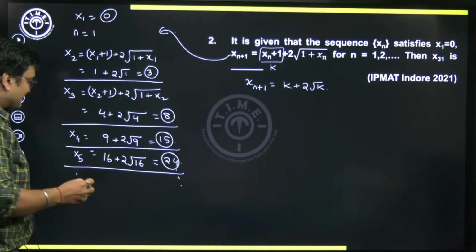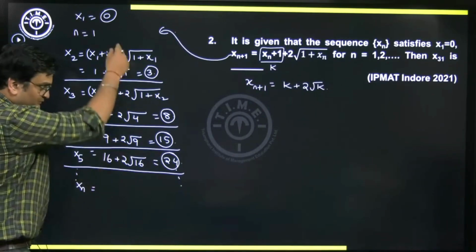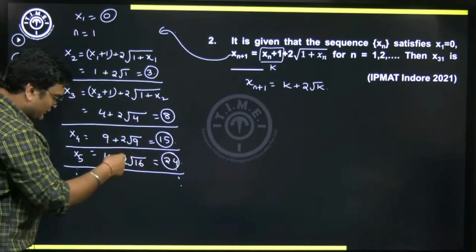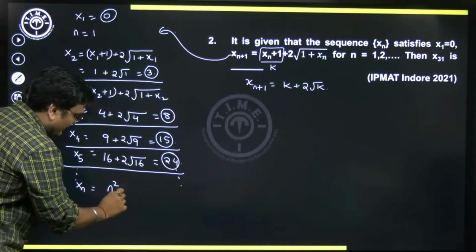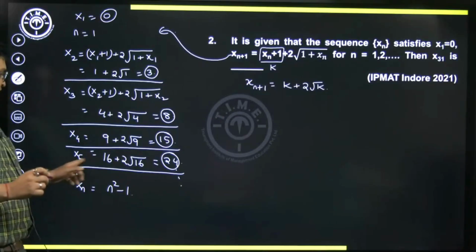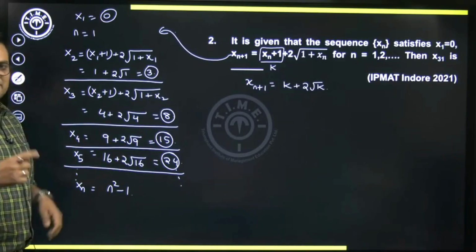Right? So can we say, generalize and say, xn in general, by this observation, if we continue like this, we can also prove it. xn is going to be, can I say, n square minus 1. x5 is 5 square minus 1. x4 is 4 square minus 1, so on. So xn will be n square minus 1.